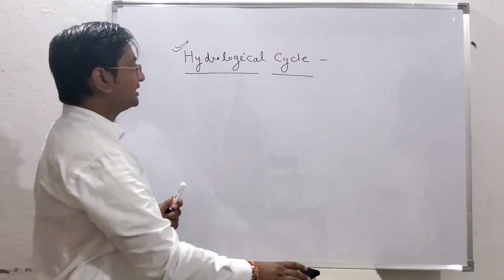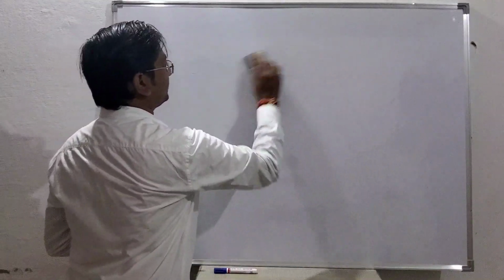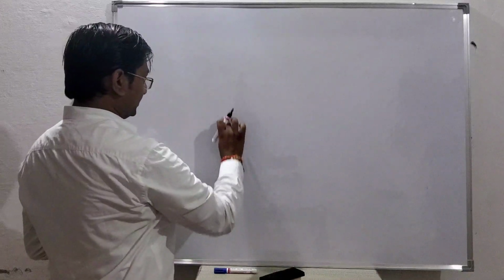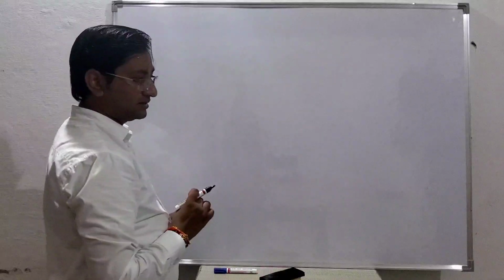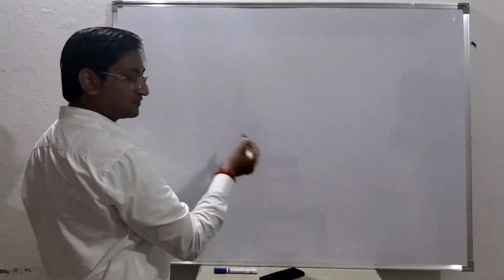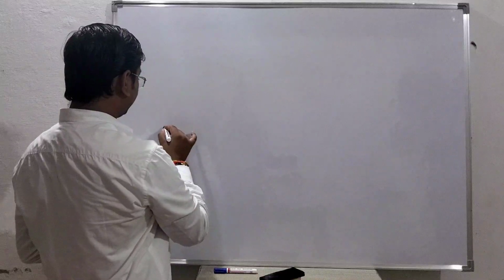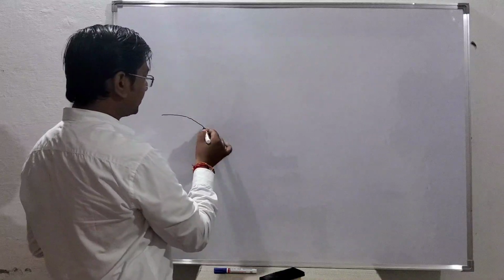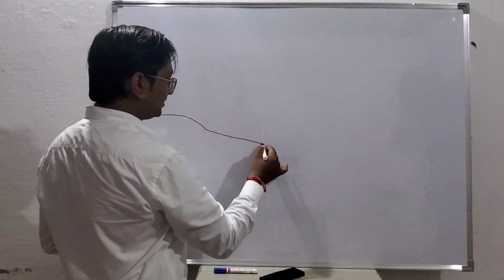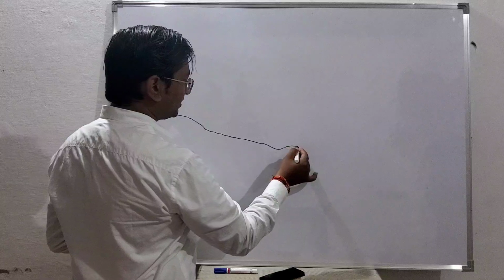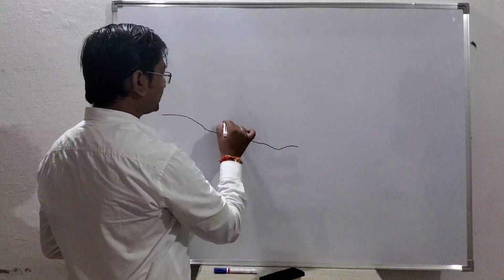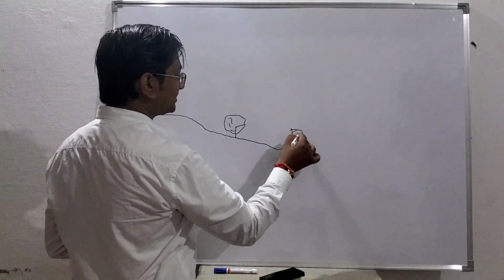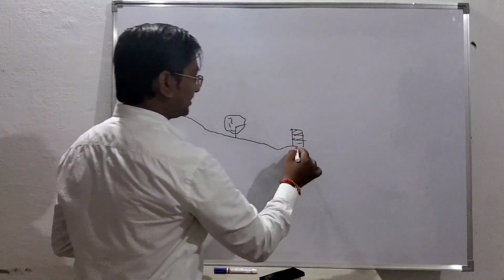I will also be drawing one figure. You will understand better by that. In nature, there is the earth surface. So these are the mountains, then plain terrain, and many rivers may be there. There are also many plants, many structures, so a lot of things are over the ground surface.